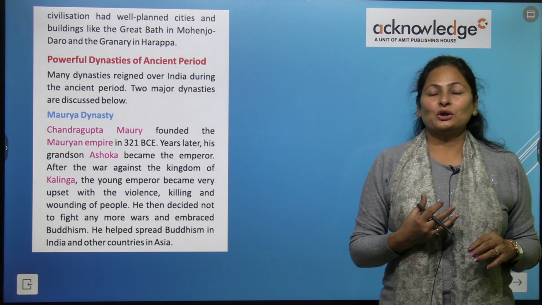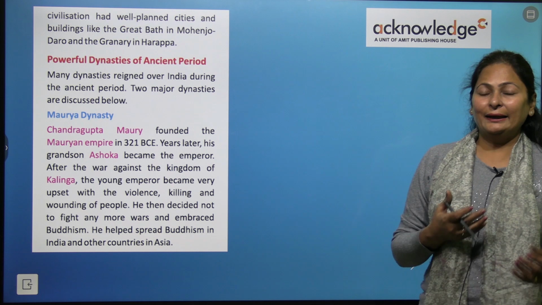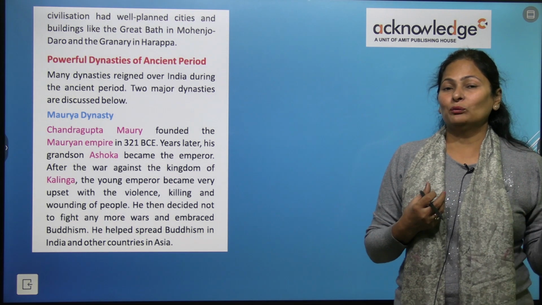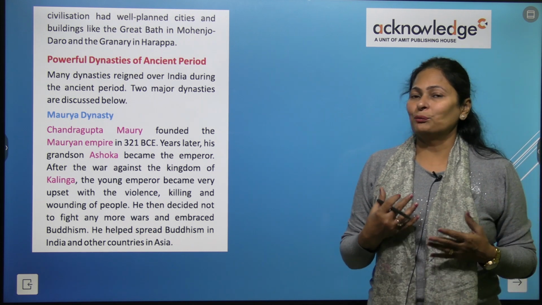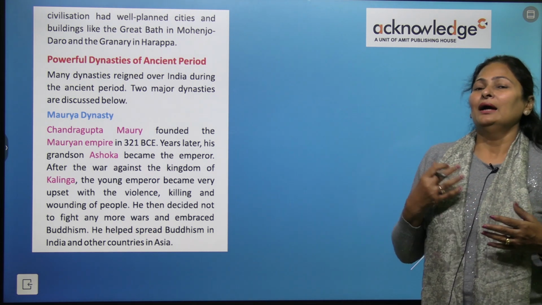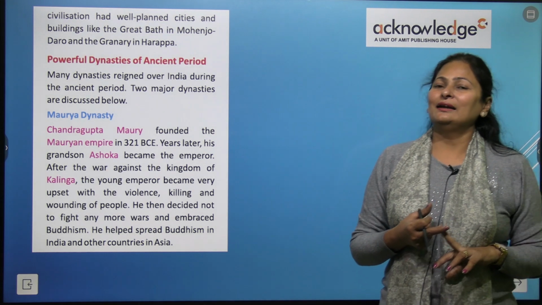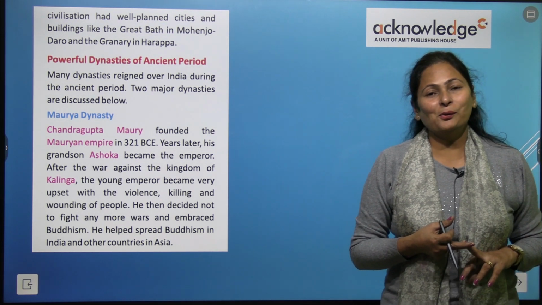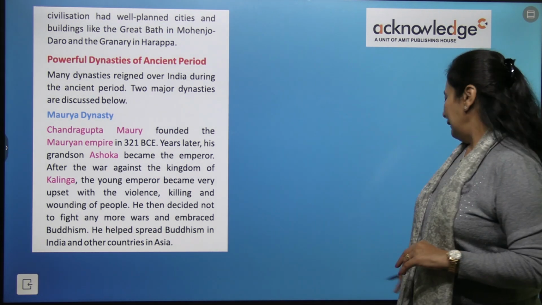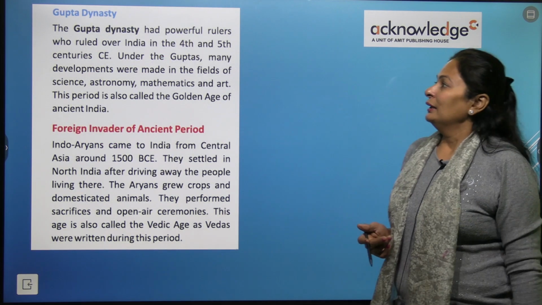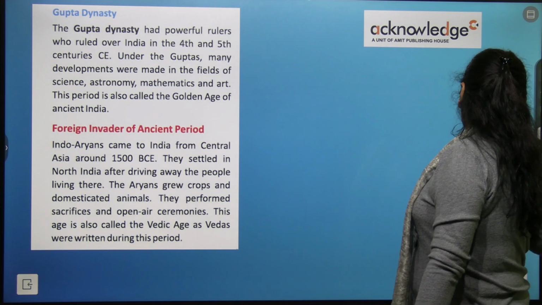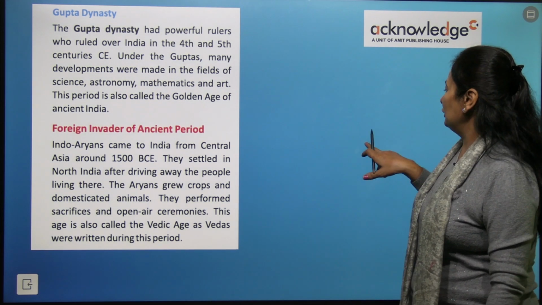When he saw the people dying in the war, the killing, the violence, the wounding, the bleeding, he was very upset at that time, and he decided that he will not fight anymore, and he embraced Buddhism. Now, the next dynasty is the Gupta dynasty of ancient India.